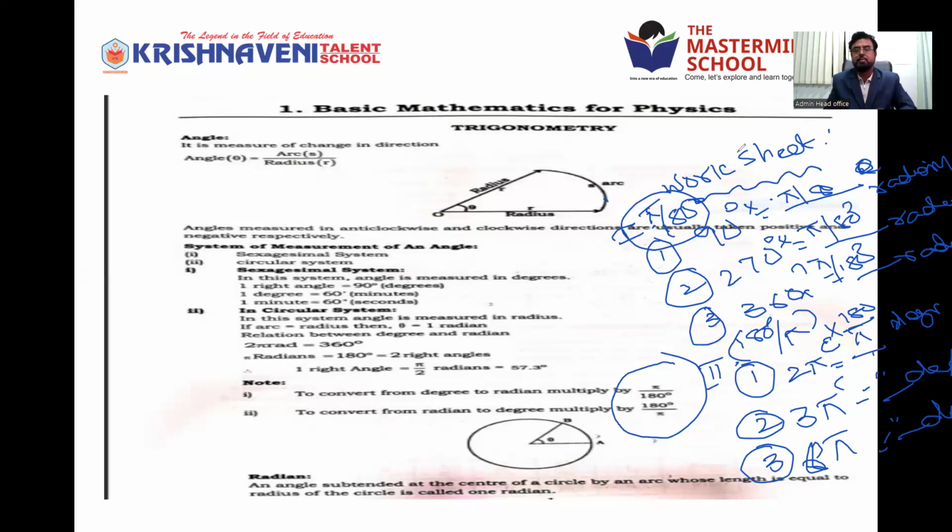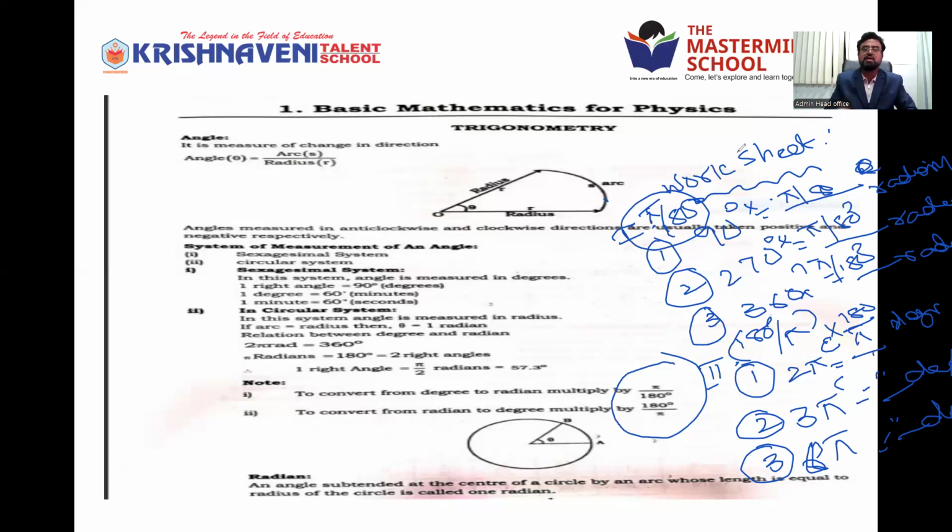So in trigonometry, the main starting point is angle. How to measure the angle? What is angle? Simple. Arc by radius is called angle. Angle is equal to arc by radius. Arc is nothing but you can see the diagram. What are the systems to measure the angles?